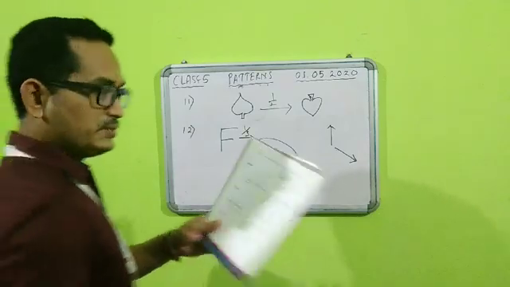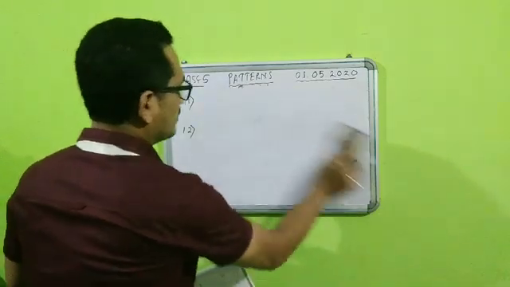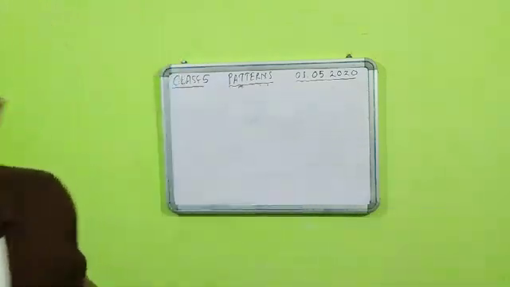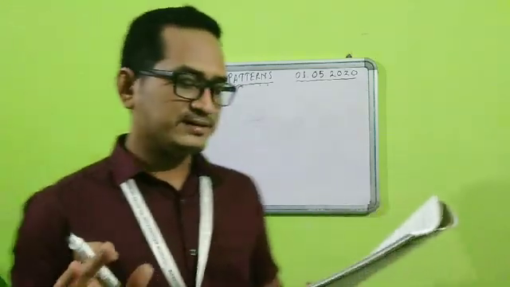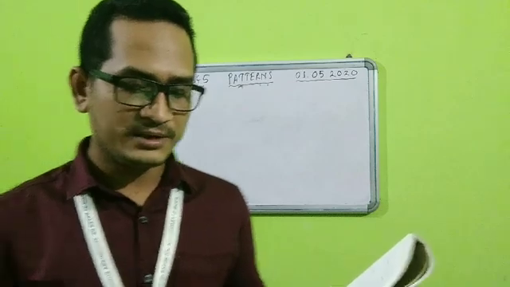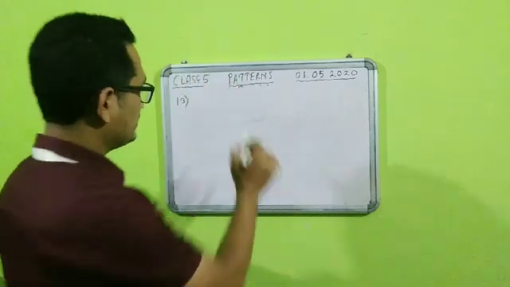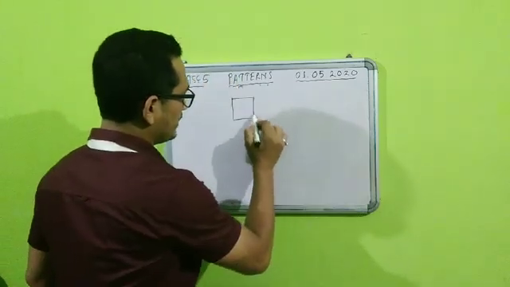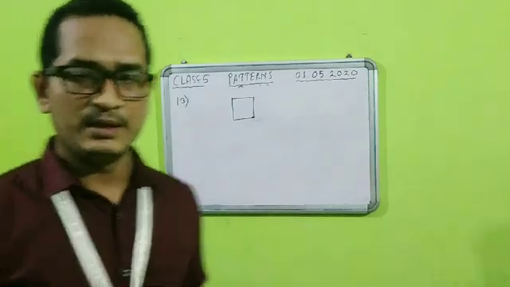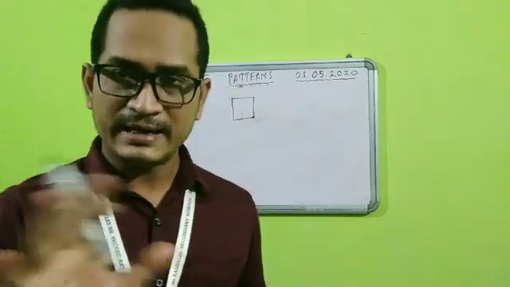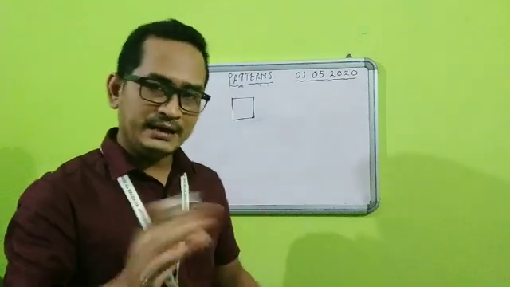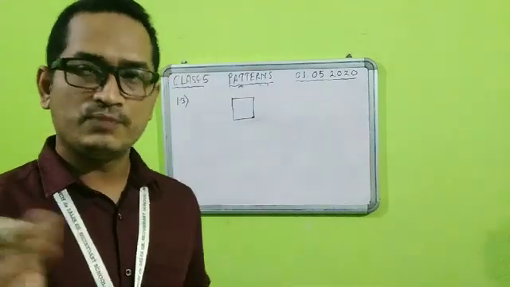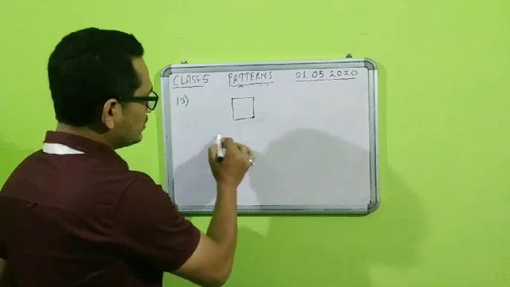Okay, now question number 13. Question number 13, students, is: show how the given shape looks when it is turned through 1 by 2 turn and 1 by 4 turn. Now students, if you see the figure properly, what kind of figure is it? It is a square. Now square and circle, if you turn it in any, 1 by 2 turn or 1 by 4 turn, it will look the same.